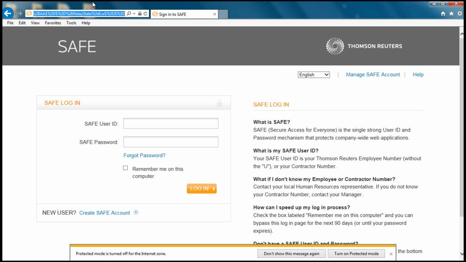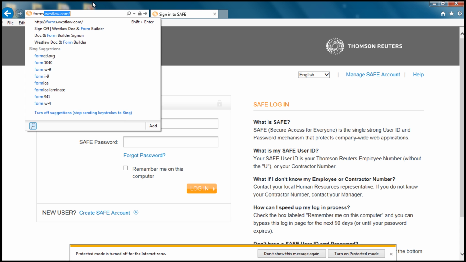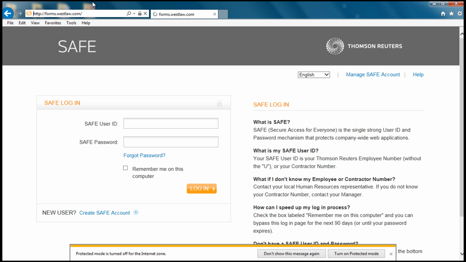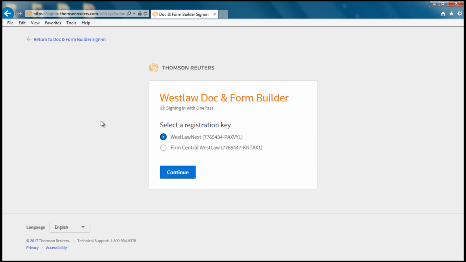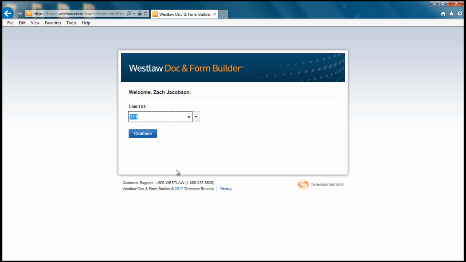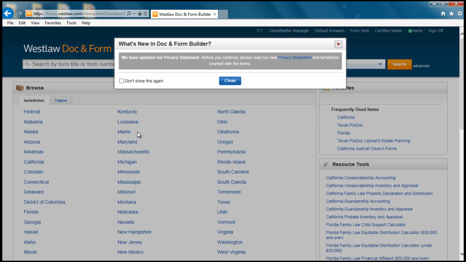Once Internet Explorer is reopened, in the URL, we will type in www.forms.westlaw.com and press Enter. We will be back at the OnePass sign-in page. Please enter your OnePass credentials at the sign-in screen. Please press Continue at the Client ID screen to move back to the home page.